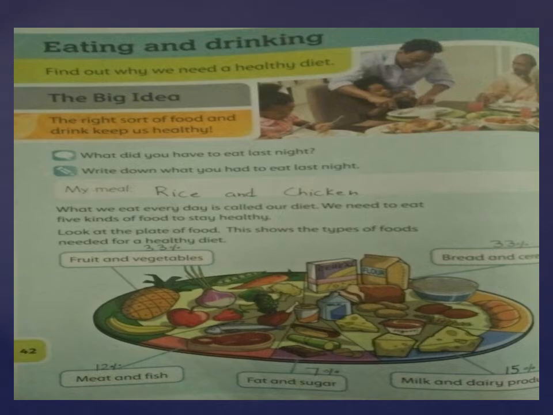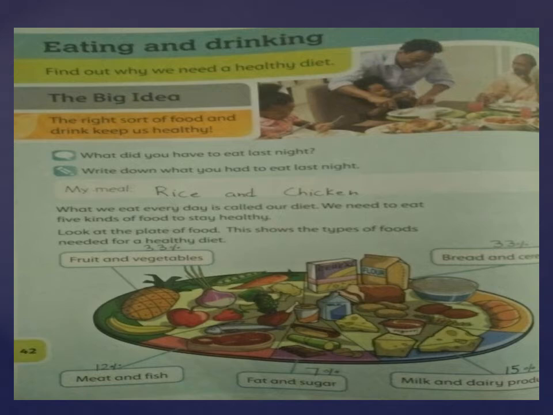We have to take more of food types 1 and 2 than we do of food types 3 and 5, and a little bit of food type 4, fat and sugar. And now I'm going to tell you how much quantity of each food type we have to take.